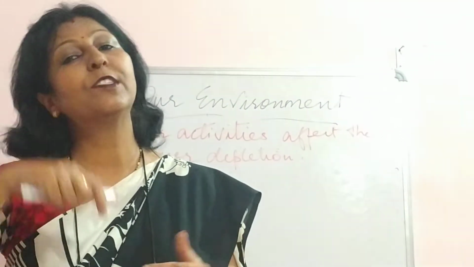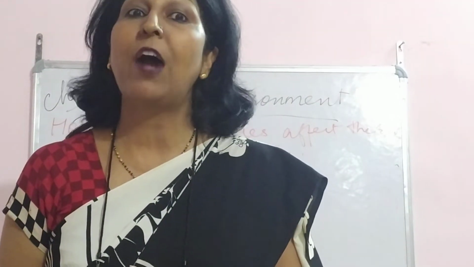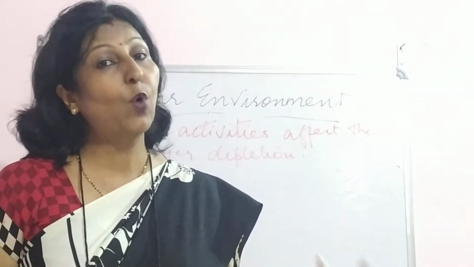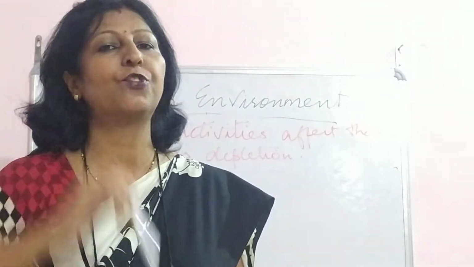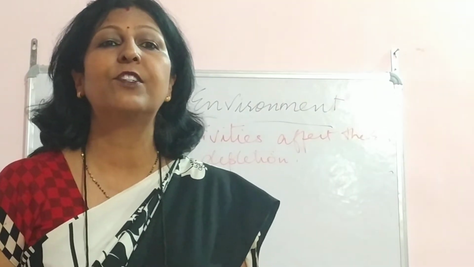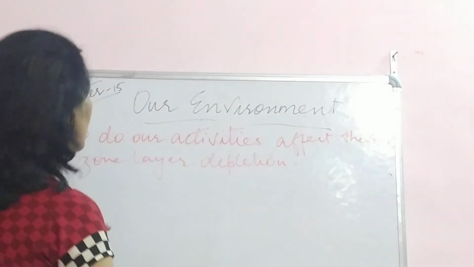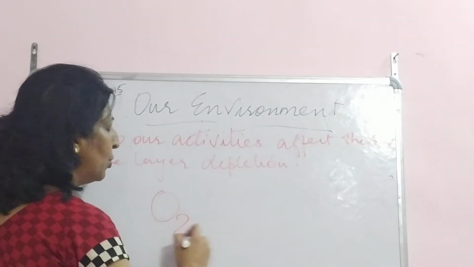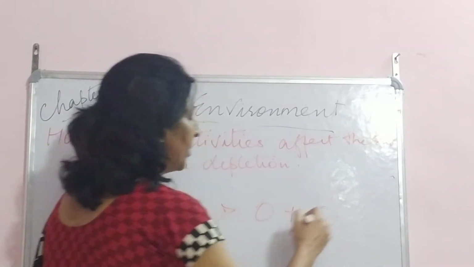And how is this ozone formed? This ozone is formed with the help of ultraviolet rays. The oxygen at the higher strata of the atmosphere is broken up by ultraviolet rays, the O2 molecule breaks up, and finally O plus O is formed.